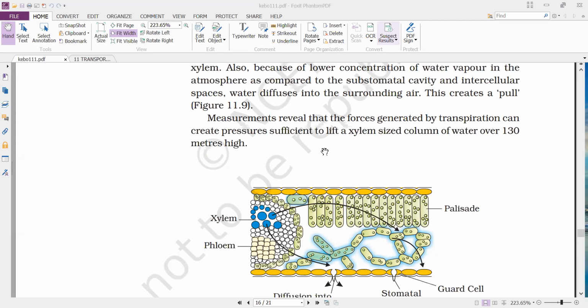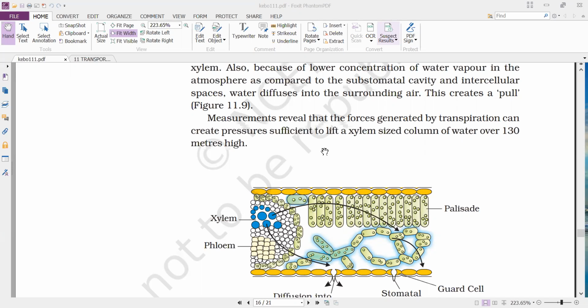We have plants which grow to a maximum height of 90 to 100 meters, but the pulling force generated by the transpiration pull is able to pull water up to a distance of 130 meters height.